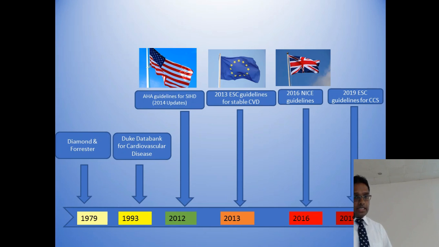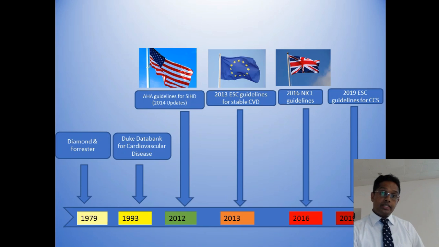Based on these initial steps and research, various countries have their own guidelines on how to investigate stable coronary artery disease. In 2012, the American Heart Association published their guidelines, and they updated them in 2014. In 2013, the European Society of Cardiology updated their guidelines for stable coronary vascular disease.